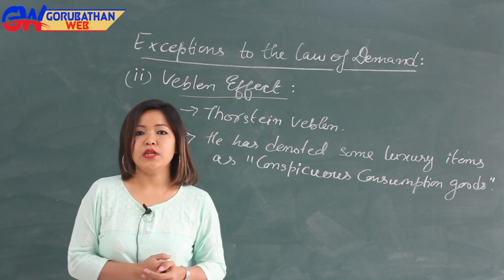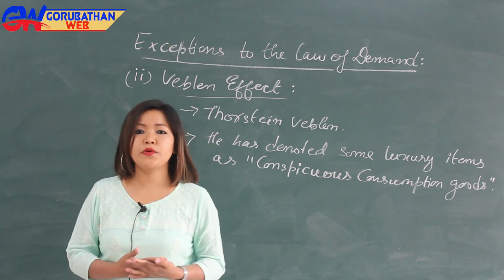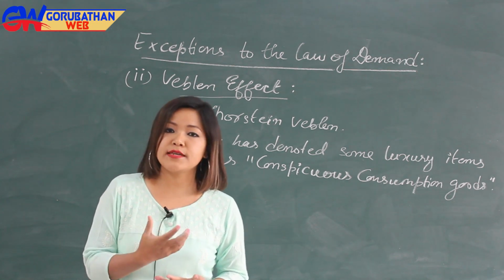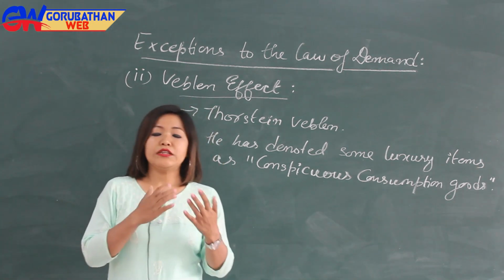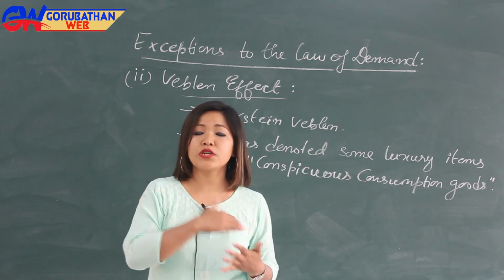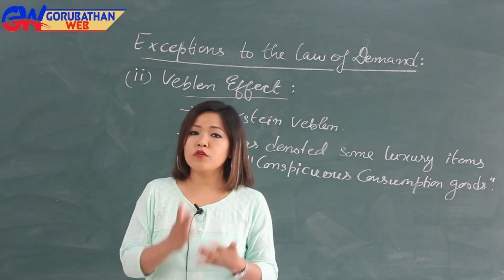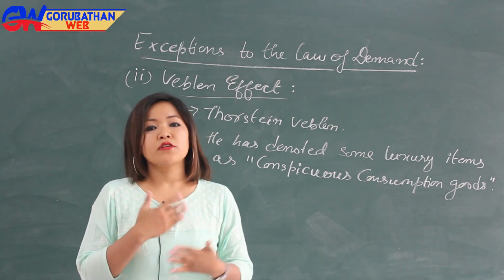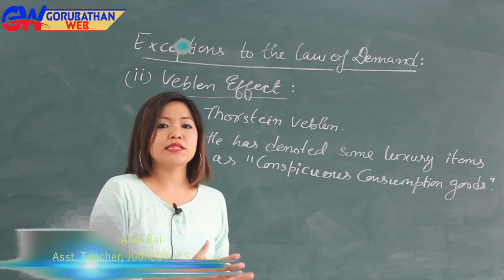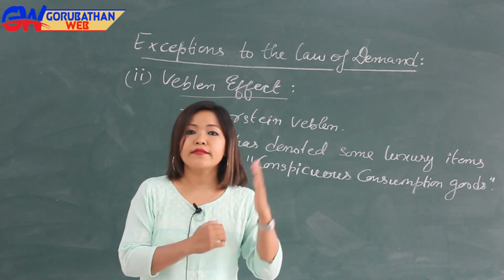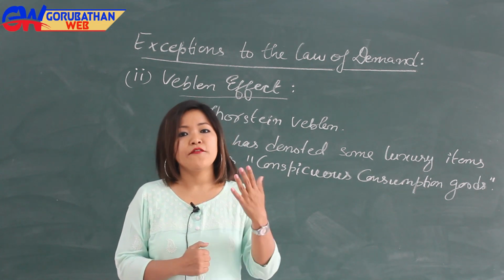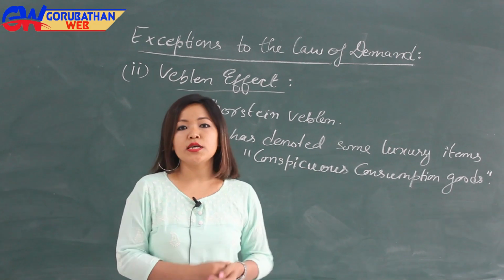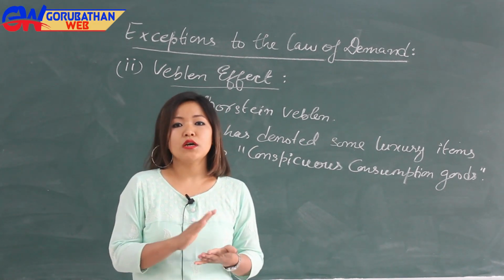The rich people buy such goods to show their wealth. Therefore, when the prices of such goods increase, the rich people won't stop buying them, because in order to show their richness they will continuously buy such products, and this phenomenon is known as Veblen effect. In such cases, the law of demand does not hold.